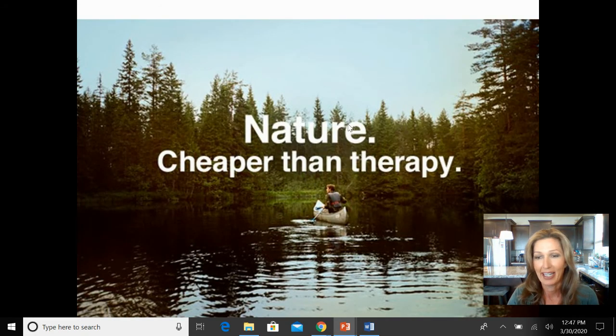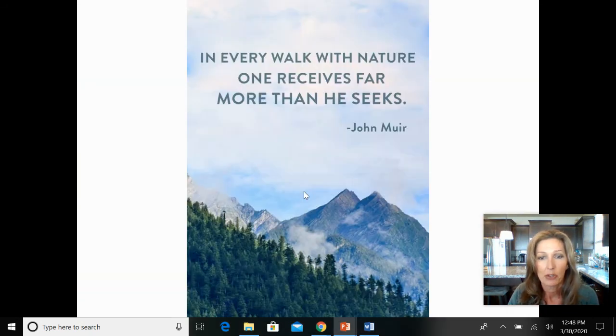When you get out in nature, this is social emotional change, and what changes in your brain because of this biophilia is nature just has a natural calming effect for us. When we start getting out of our own heads and we start looking at the trees and smelling the fresh air, and we hear the birds or see the fish, or just in our area right now, we've got the poppies in bloom and lots of wildflowers. We've got the turkey males trying to mate, and so they've got their feathers just out. It just reminds you of, okay, life is good and life is beautiful and I enjoy it. And so recognize that nature is cheaper than therapy. So get outdoors, especially this time.